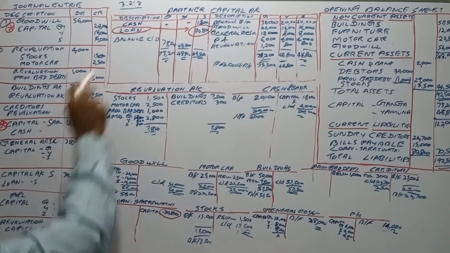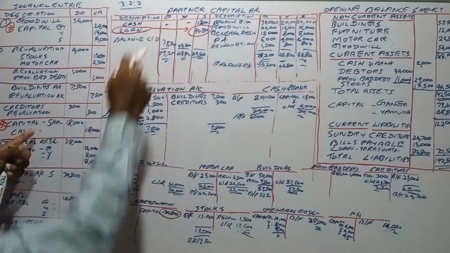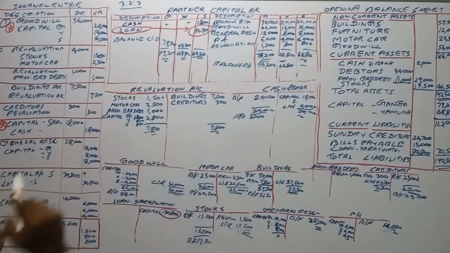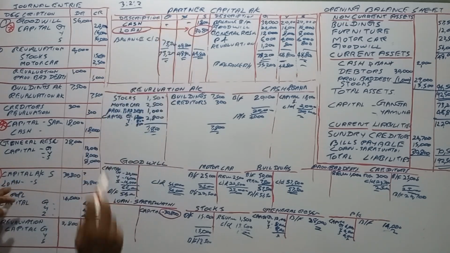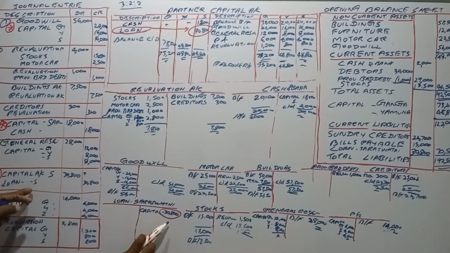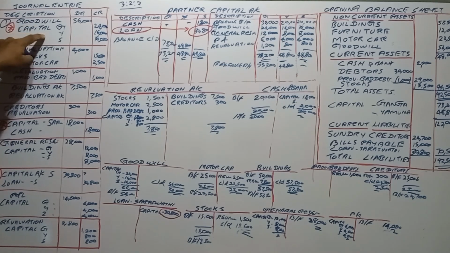Saraswati 18,000 paid: capital account debit, cash account credit. And capital account debit 30,800, credited to the loan account of Saraswati. That is the new adjustment we have learned, right? This is the old adjustment, goodwill, creating goodwill. These two are new adjustments.